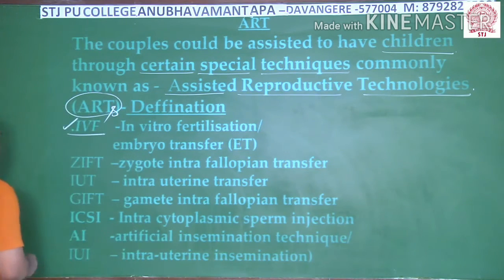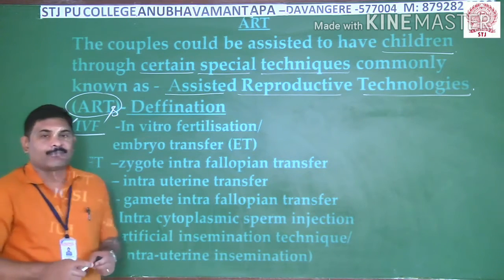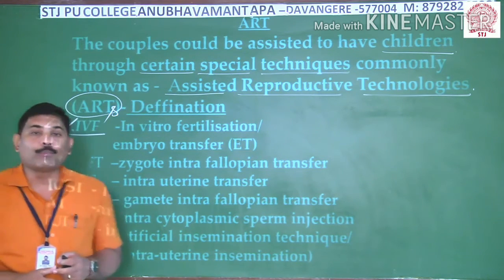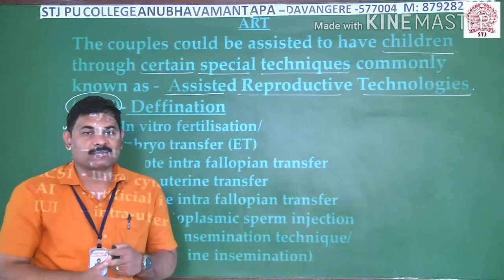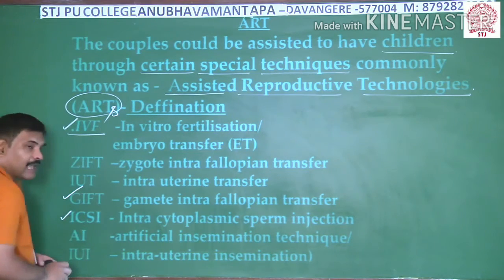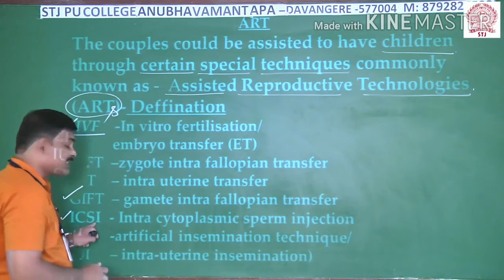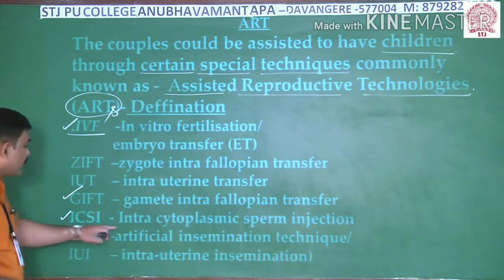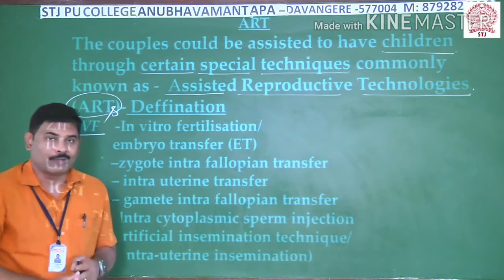Whereas the second type of method is GIFT. The gamete intra-fallopian transfer is one more method that is available to us. And thereafter, the next one is ICSI, intracytoplasmic sperm injection, which is the fourth one.